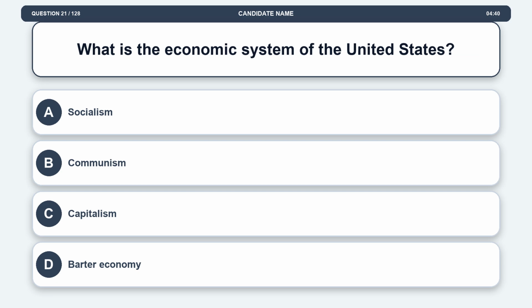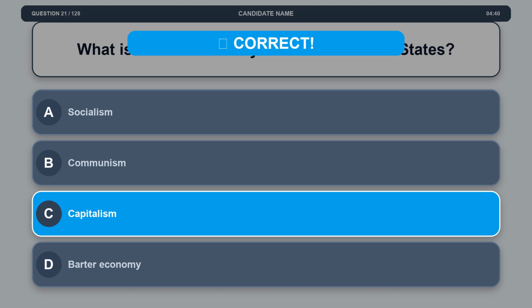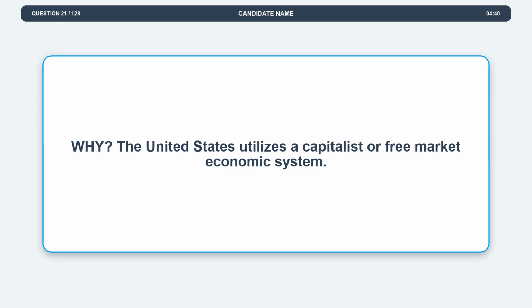Question 21. What is the economic system of the United States? Option A. Socialism. Option B. Communism. Option C. Capitalism. Option D. Barter economy. The correct answer is option C. Capitalism. Explanation. The United States utilizes a capitalist or free market economic system.